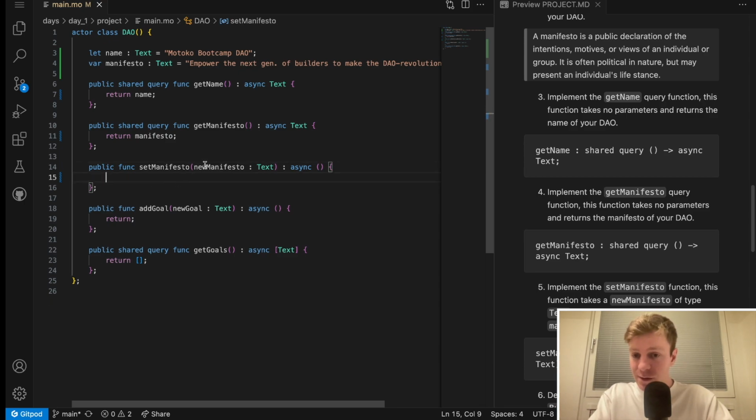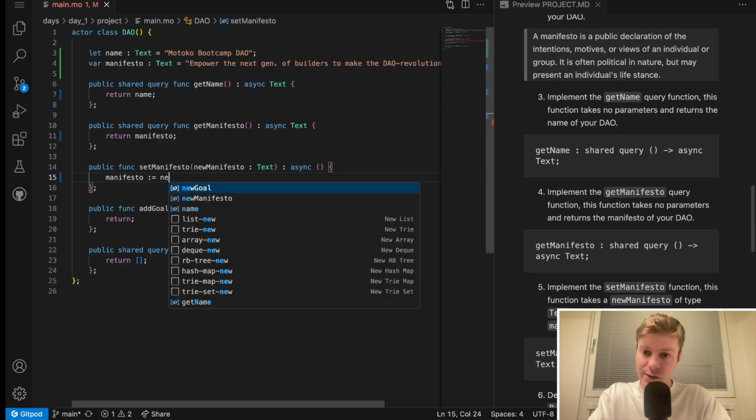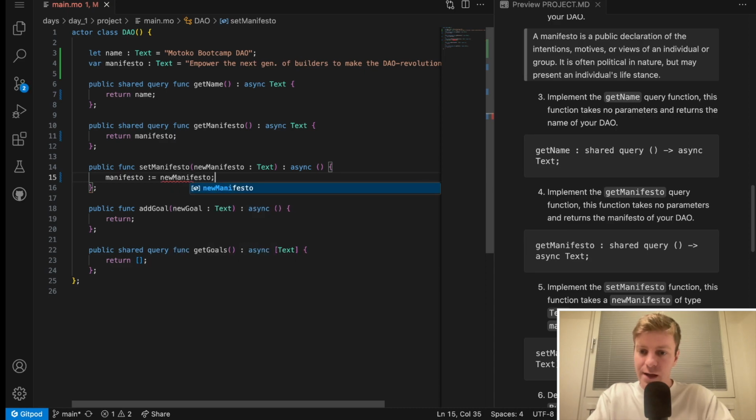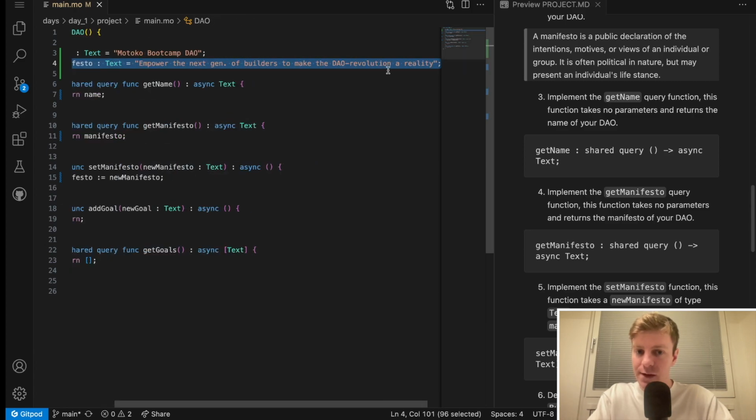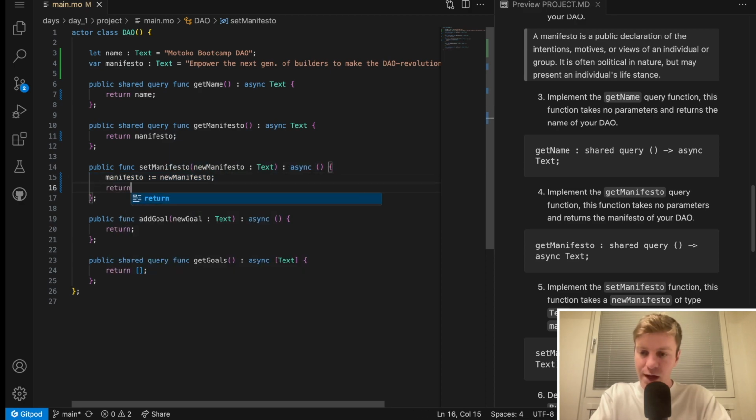So the new manifesto is passed as an argument and we can assign it to this manifesto variable. We use the reassignment operator and the new manifesto. So this equal sign is essentially the reassignment operator. You can only use it once you have already defined a variable. The first assignment was here, and then we reassign the value, so we change the value of the manifesto. After that, you can return.